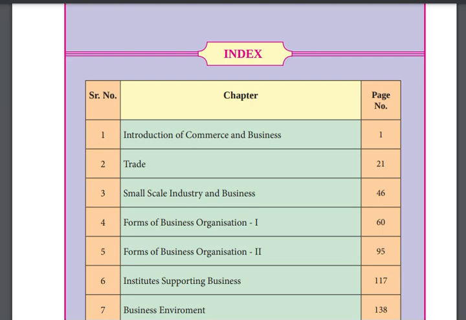So first of all, keep in mind, the base of the subject is organization. In a particular organization, how things are working. If I talk about bookkeeping or accountancy, the base of that subject is the account, how we keep the account of a particular person, organization, or event. First you need to understand the base of the subject.